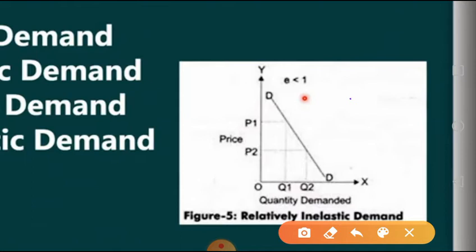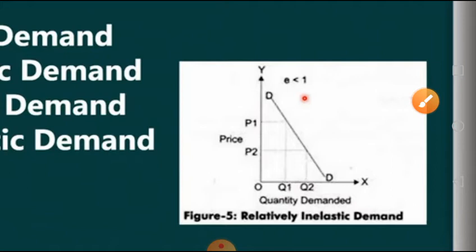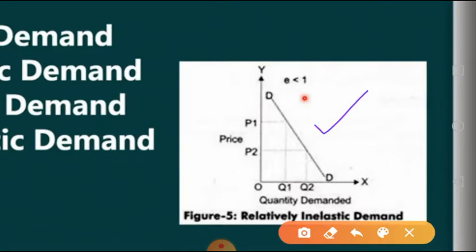So the definition is, when there is huge change in price but small change in the quantity demanded, it is known as inelastic demand. This is the diagram for this concept.